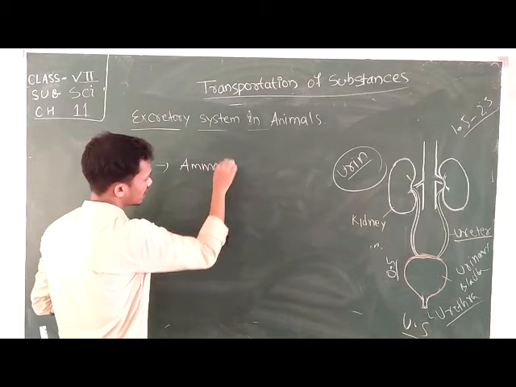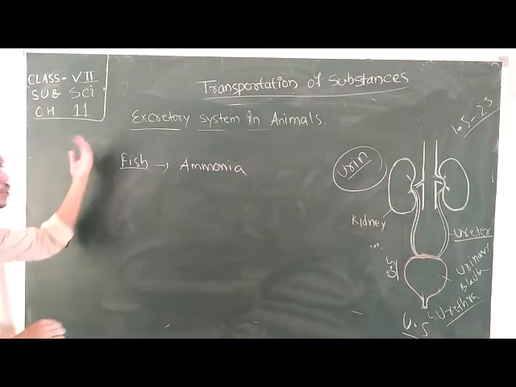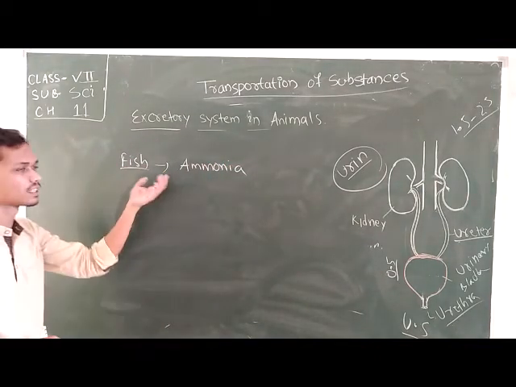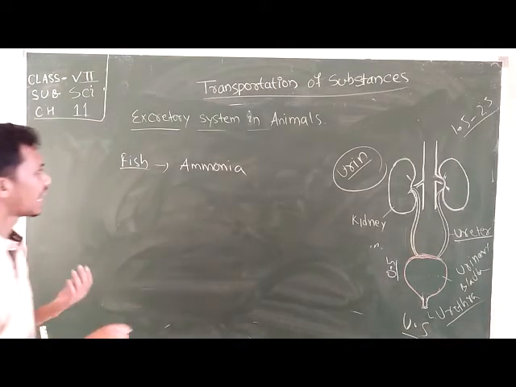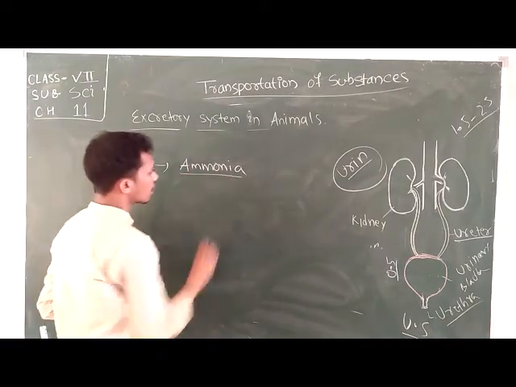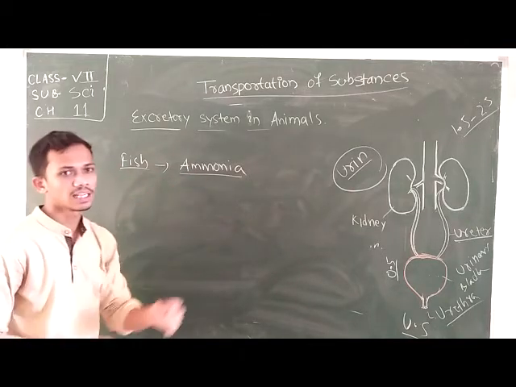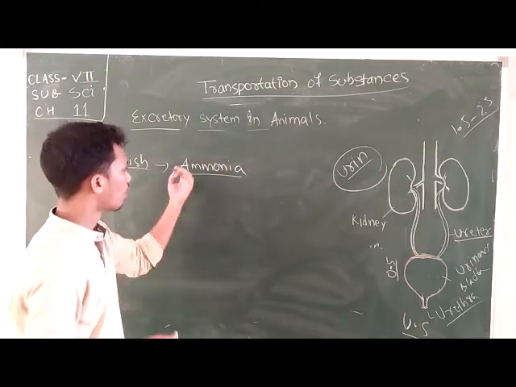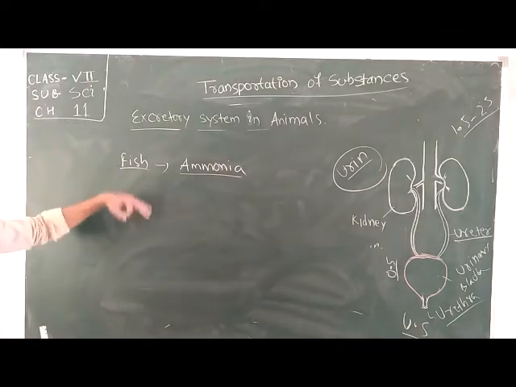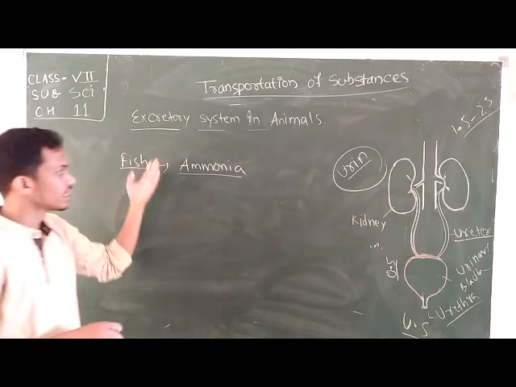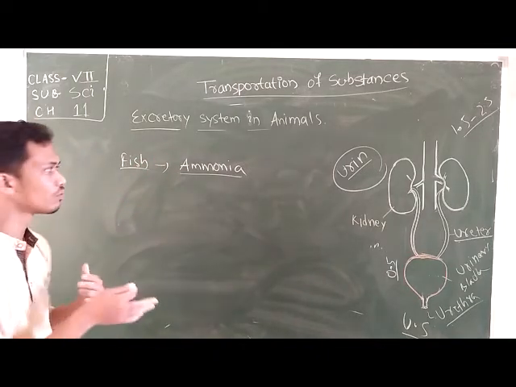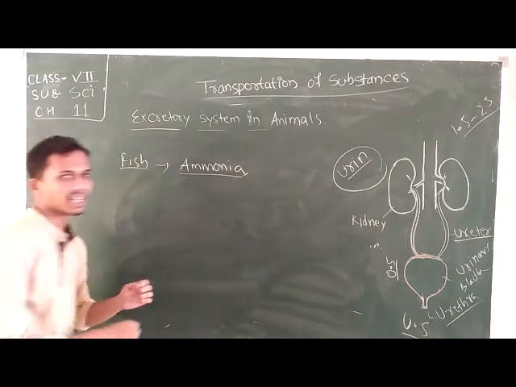Okay, in excretion they always excrete nitrogenous waste, and the nitrogenous waste is present in the form of ammonia in the body of fish, and this ammonia is easily dissolved with water, and it is easily removed by mixing with water in the aquatic animal.